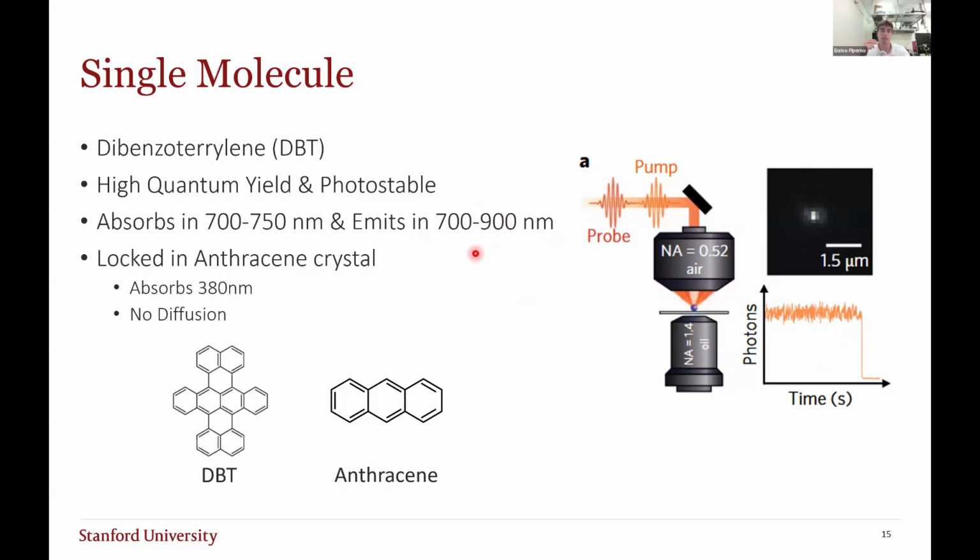To further simplify the sample for this experiment, they actually lock the molecule in an anthracene crystal, as shown here. This really locks the molecule in place in space, and because it absorbs and emits at different wavelengths, the crystal does not show up in our signal. It is not even in the background.